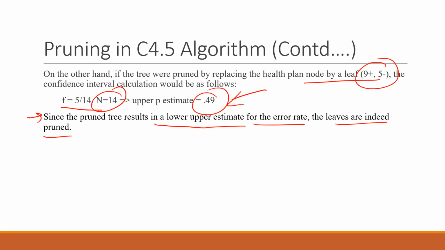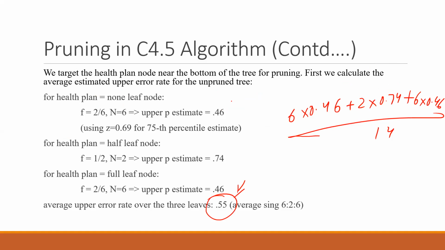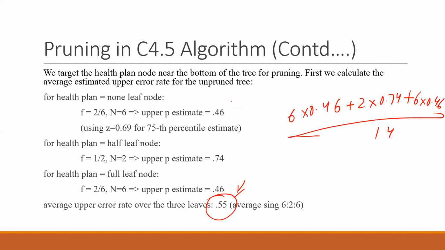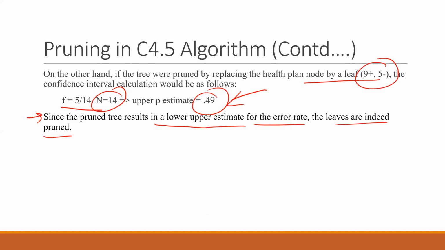So this was the main idea, that you will make a pruning decision based on this kind of calculation. If the error you get without pruning is less than the error we get at this point, we would not do any pruning. But in this case the unpruned error was greater than this one, and the pruned one is lower. That's why we have done the pruning. So that is the main thing, and that's all for this C 4.5.